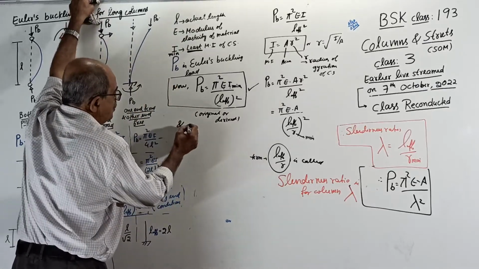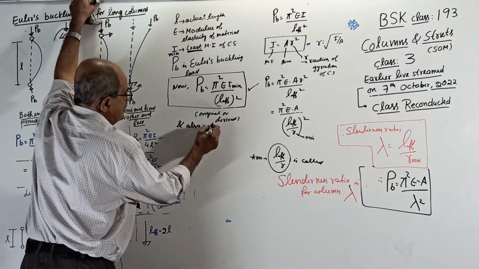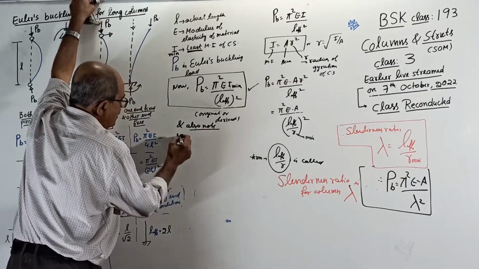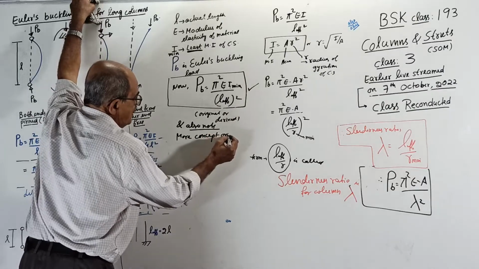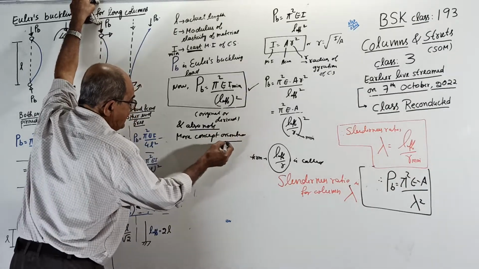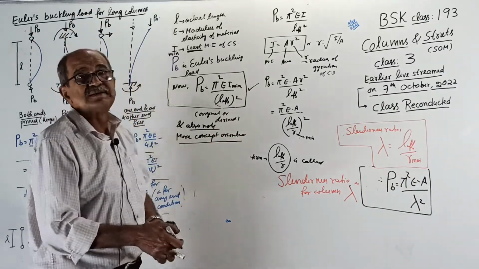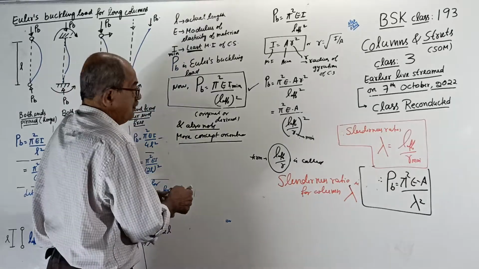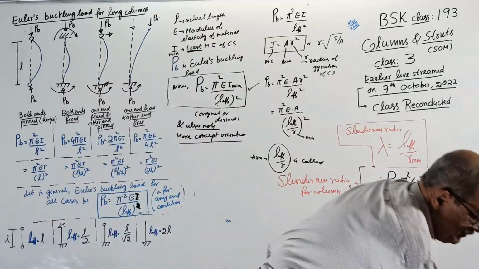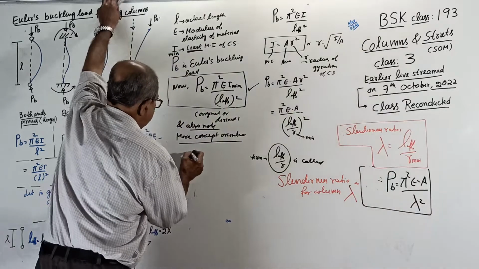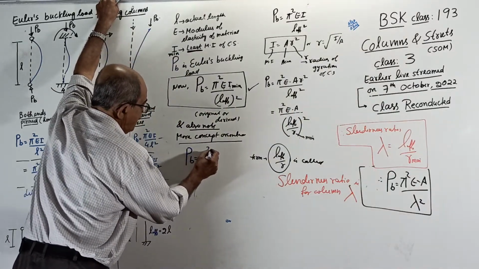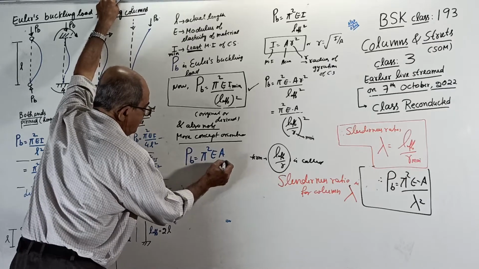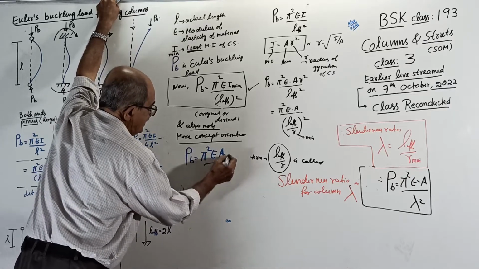From a more concept-oriented or practical-oriented point of view, your buckling load PB can be written in another way, as both are the same: PB equal to pi square E A by lambda square.